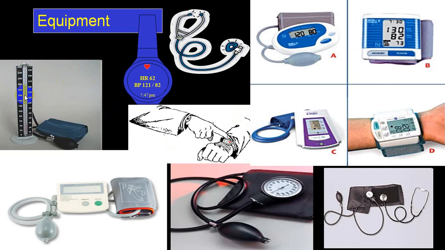By and large, we utilize a mercury sphygmomanometer or aneroid, or we utilize a digital one. These are wrist watch like, which can give you blood pressure and heart rate also. These are all different types of digital. This is again a wrist device which can measure blood pressure and pulse. But these are all electronic instruments. There is always a chance of error. So you should counter check at regular intervals to see the accuracy of the instrument. You should compare with a mercury instrument.